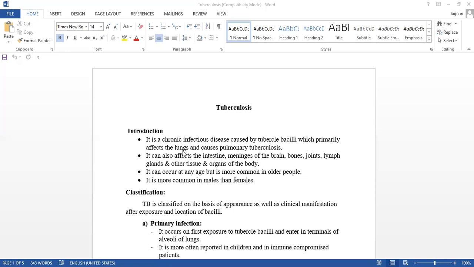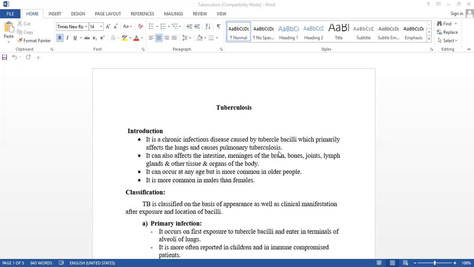The first organ it affects is the lungs, which come under the respiratory system. So primary tuberculosis, that is the TB, is a respiratory disease, and causes pulmonary tuberculosis.